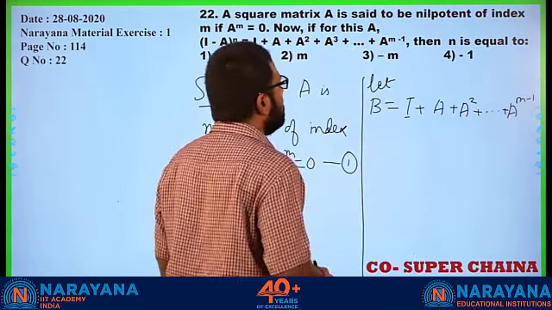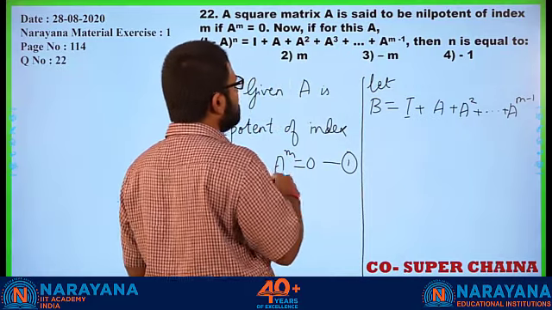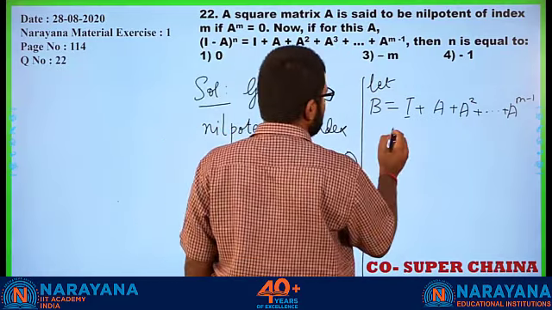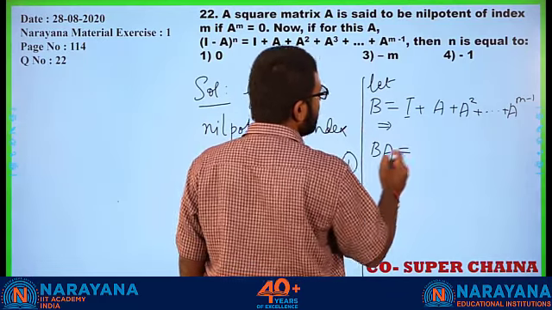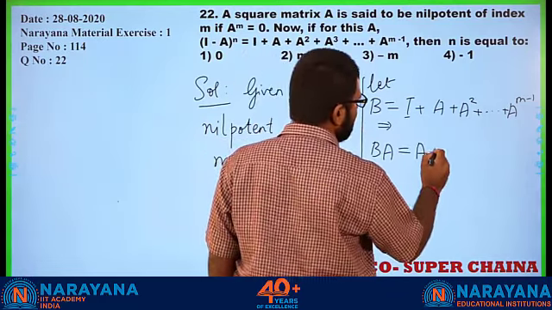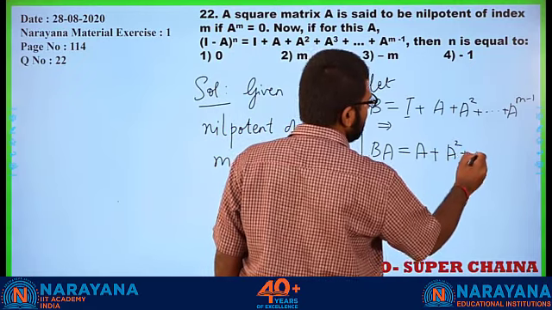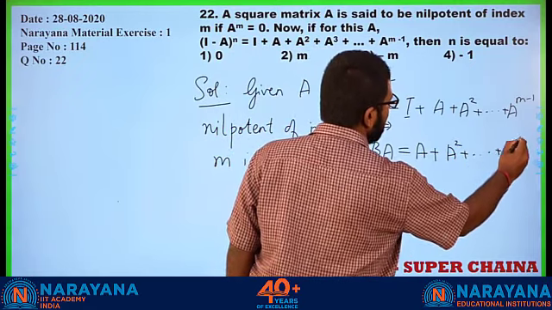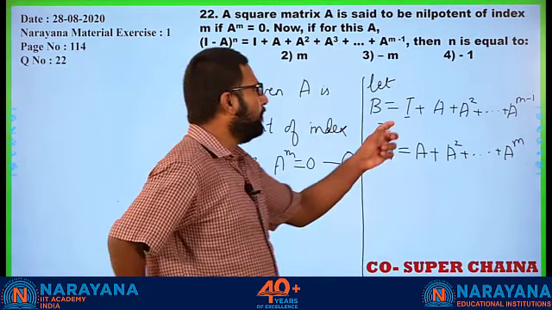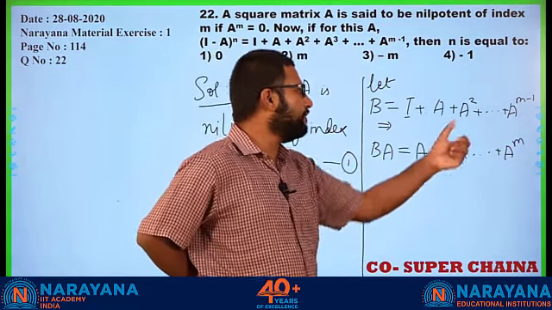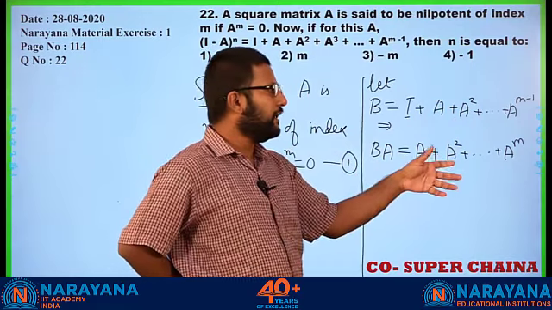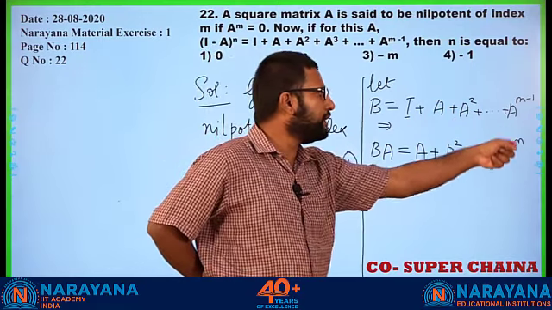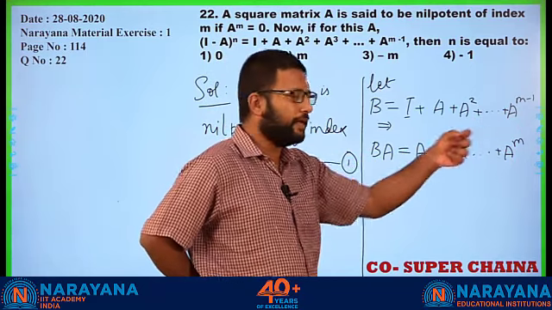Now, if I multiply this with A, this would imply B into A would be A plus A square and so on up to A raised to m. Can you see most of the matrices that are here will also be here? Which ones will not be there? I will not be here, and also A raised to m is not here, but it has appeared now, correct?